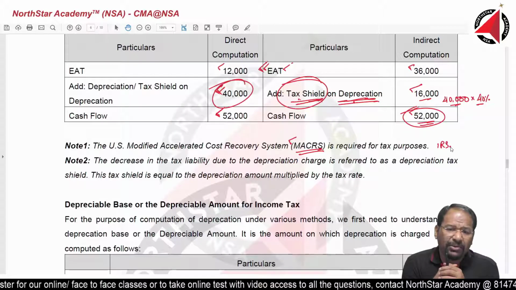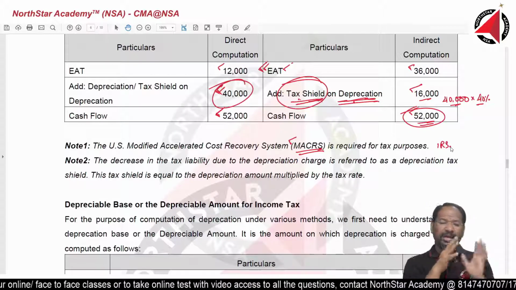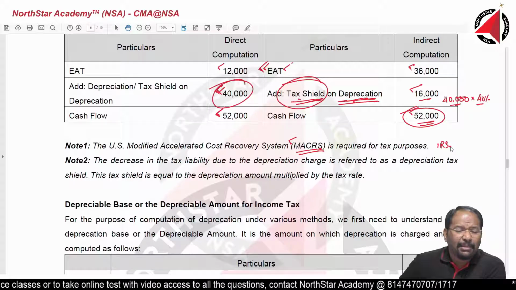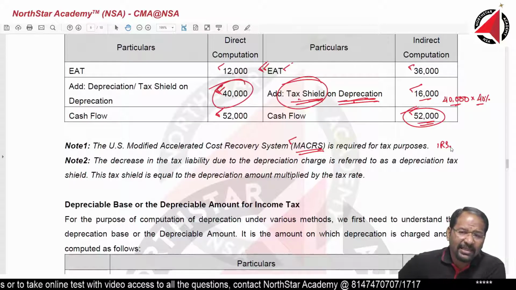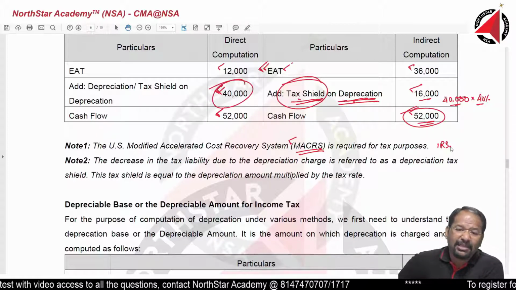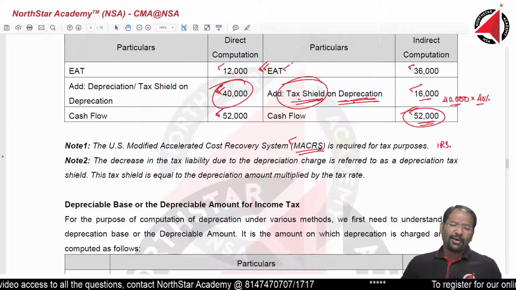And for books of account, we have different methods: straight line method, WDV method, sum of digits method, accelerated methods, double diminishing balance method. There are so many methods for accounting purposes.